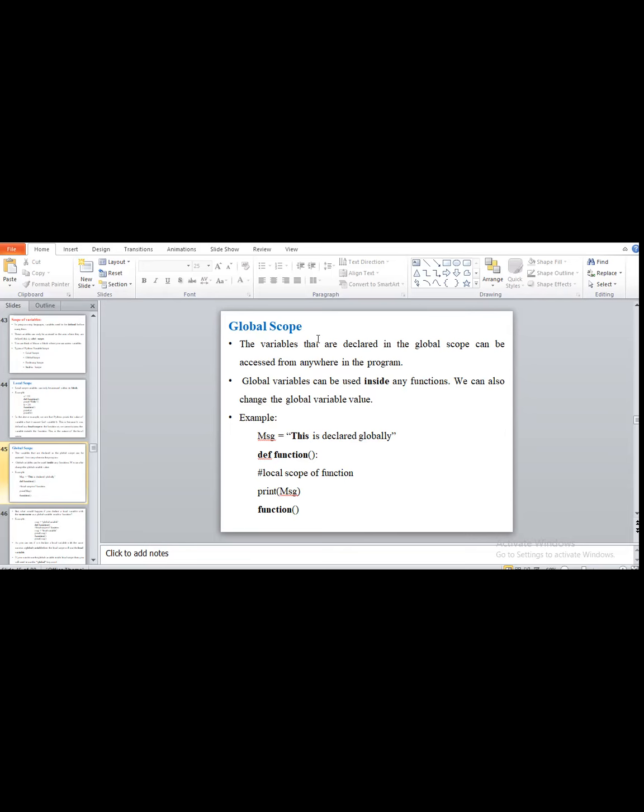Yes, ma'am. Okay. So all of you understood the difference between local variable and global variable, the scope of the variables? Any doubt? No, ma'am.